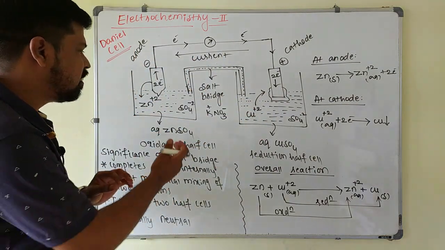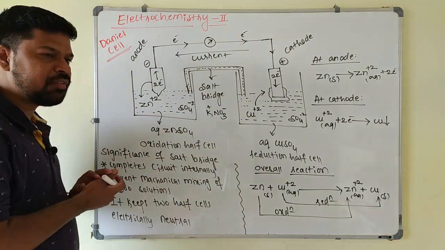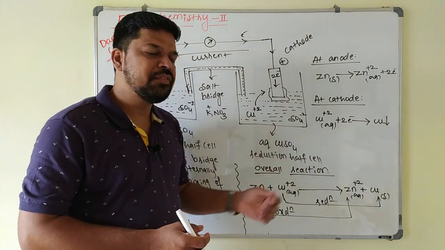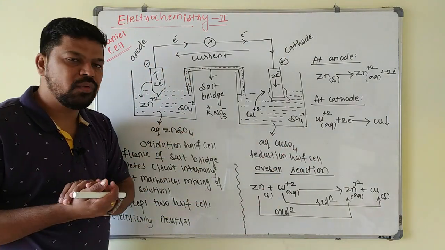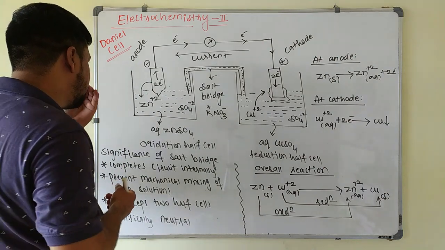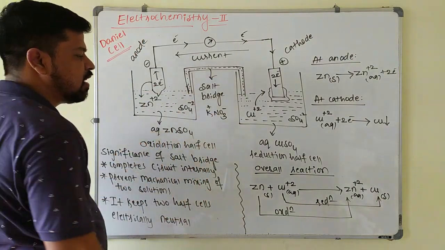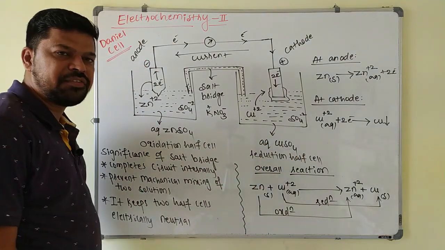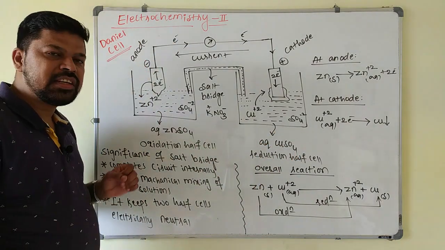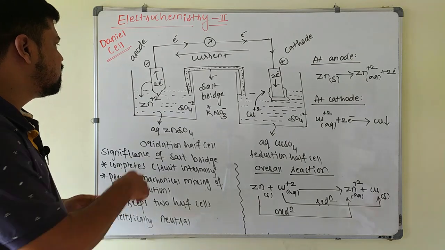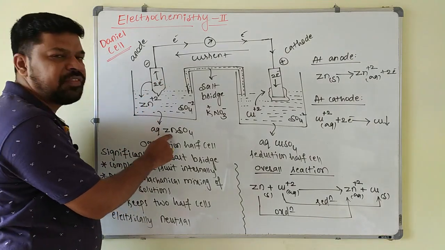This is your Daniell cell. It has 3 parts: an oxidation half cell, a reduction half cell, and in between these two a salt bridge. On the left hand side is the oxidation half cell, containing a zinc rod dipped in zinc sulfate solution.